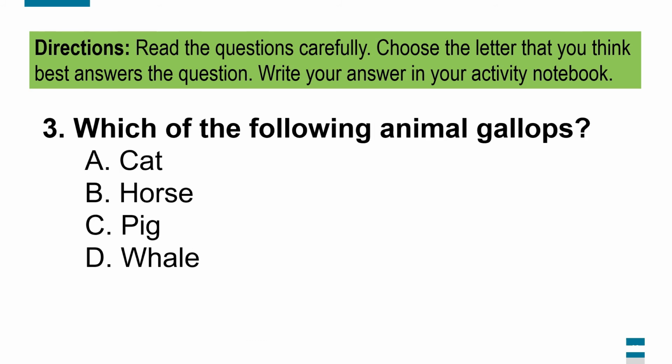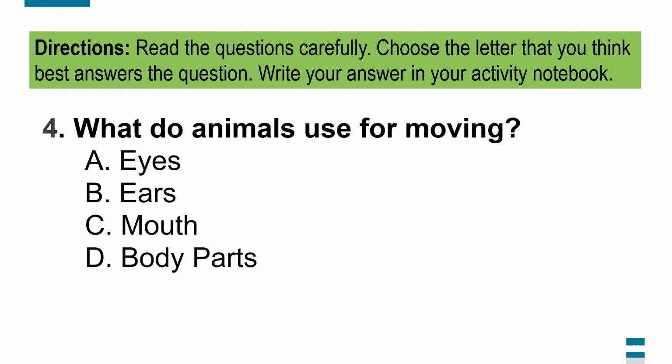Number 3. Which of the following animal gallops? A. Cat. B. Horse. C. Pig. D. Whale. Number 4. What do animals use for moving? A. Eyes.